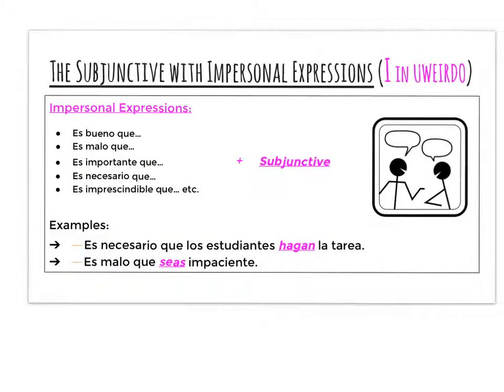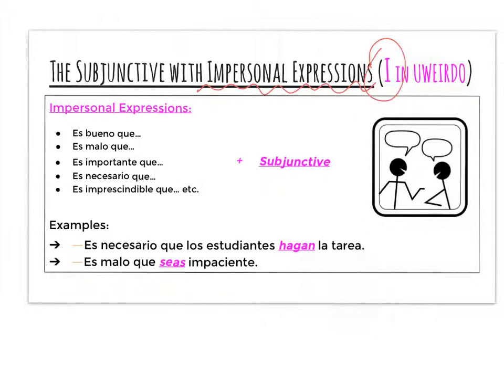Moving on in your guided notes, now we're going to talk about the subjunctive with impersonal expressions. These should look familiar to you. So filling in under the I in You Weirdo, I stands for impersonal expressions. These are just those statements that we use to tell our opinion, like es bueno, es malo, es importante, es necesario. And previously we were pairing them with the infinitive, right?